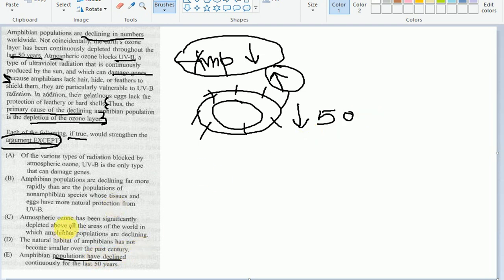So definitely E is strengthening the argument, right? Because it is giving the causal relationship between the decline of the amphibian population and the decline in the ozone layer over the last 50 years. So E is strengthening the argument, so E is not the correct answer.